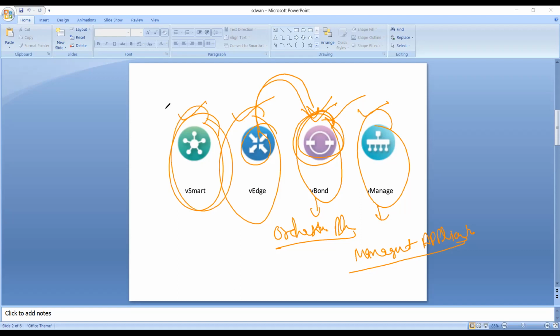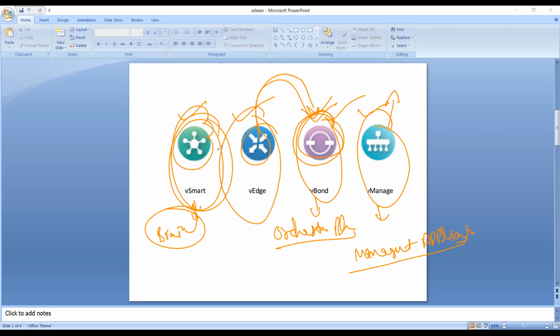Then if I talk about vSmart, this controller is the brain of the solution and exists within the control plane. What we do here is create policies on the vManage first of all, and the vSmart is the component responsible for enforcing these policies centrally.